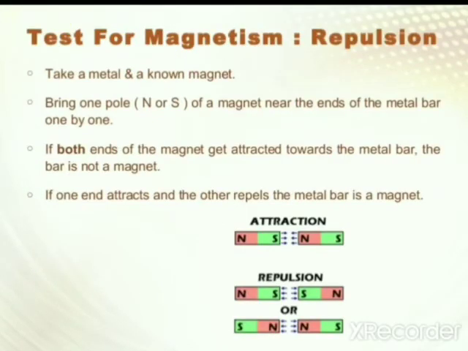Now, what is the test for magnetism? Repulsion. Yes, students, repulsion is the sure test of magnetism. Take a metal bar and a known magnet. Bring one pole, either north or south, of the magnet near the end of the metal bar one by one. If both ends of the magnet get attracted towards the metal, the bar is not a magnet. If one end attracts and the other repels, the metal bar is a magnet, because in a magnet like poles repel and unlike poles attract each other.